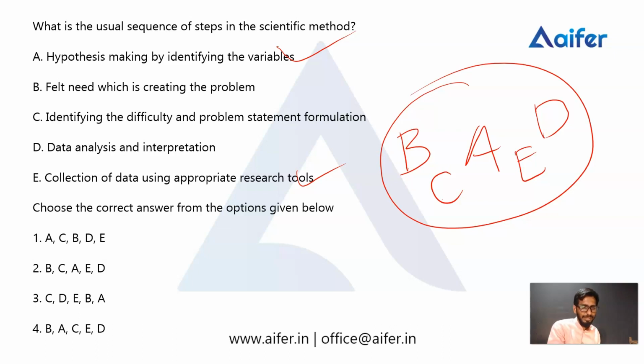Let's check it. The first one is A, C, B, D, E, not right. Then the second one is B, C, A, E, D. Okay, that's the right one. So here the correct answer is the second one. I hope you understand the process of research. We will discuss in detail in another video about the research process. Here we just discuss the question only.